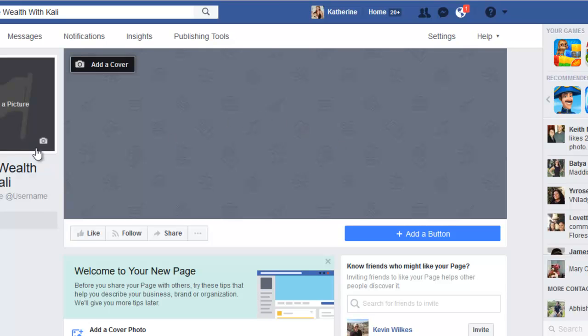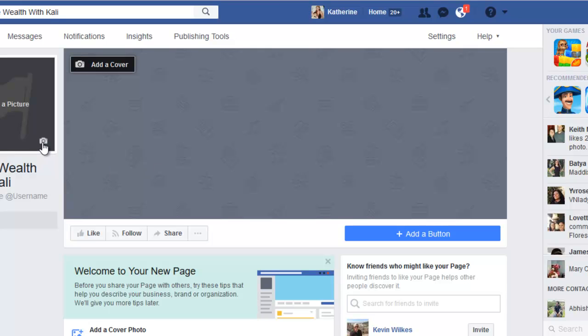So here now you can see this little camera right here. This used to be in front of here. I'm really glad that Facebook changed it, because when you're doing an ad here, the last thing you want is this little box covering up part of your ad. Then you've got to adjust it, and then you can't see it, and it's kind of a pain in the butt.